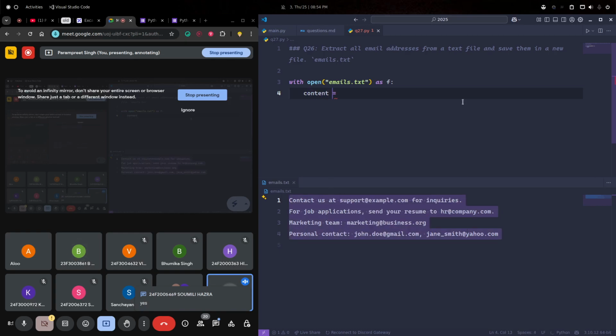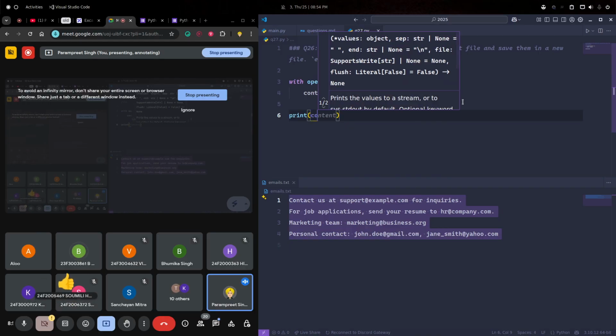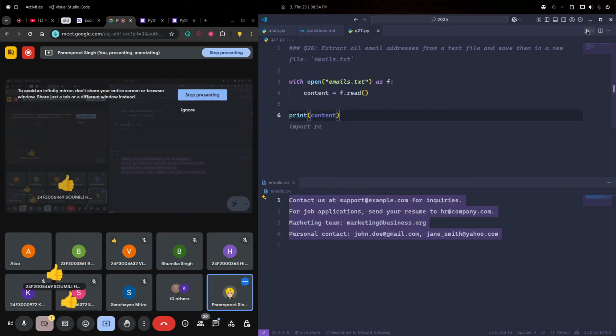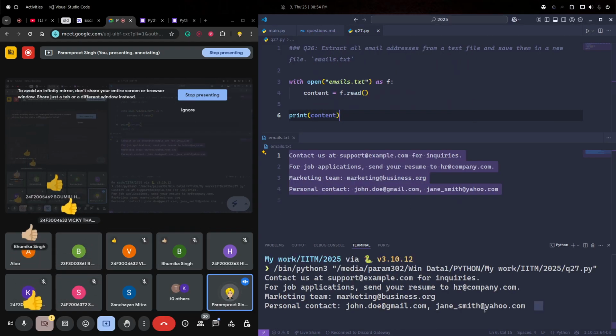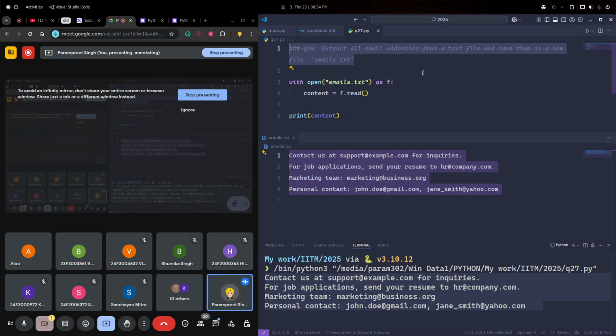So can I write something like this, content equals f dot read? Is this clear? If I print it, I'm getting the content. Okay, 25% of the question is completed. I guess this will come in maybe 30 marks. Okay, now let's move ahead.